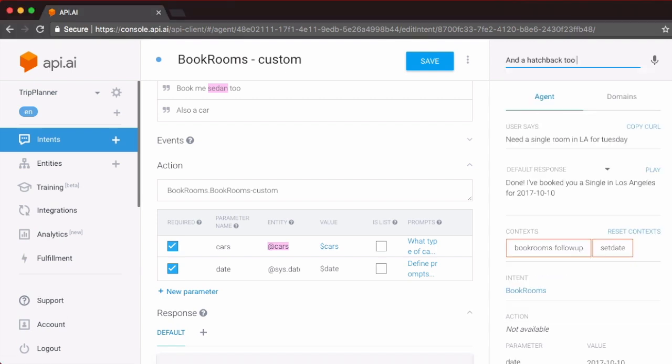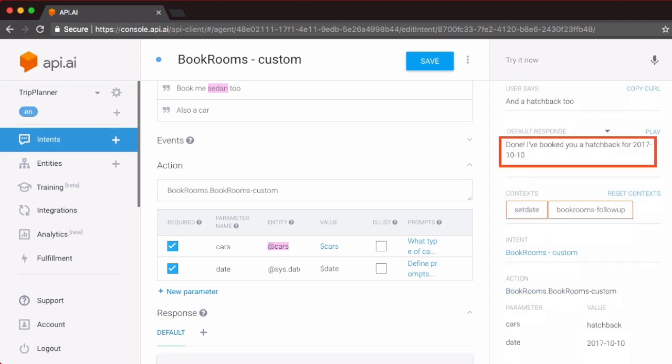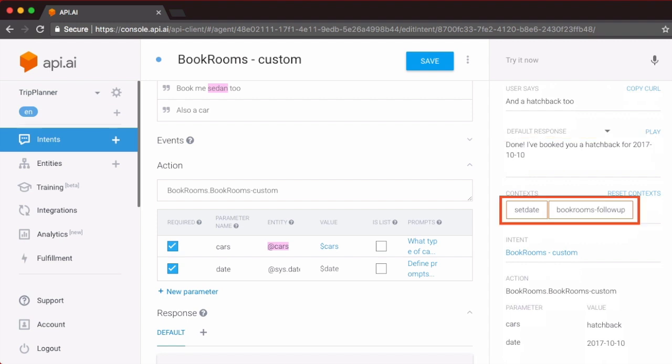Now that we've successfully booked a room, you can say add a hatchback too. This is the follow up to our book rooms. The intent that was invoked is the book room's custom intent, that is our follow up intent, and all the required parameters for this intent have their corresponding values. We have the car type and the date for which we want the booking. We get the date from the input context.